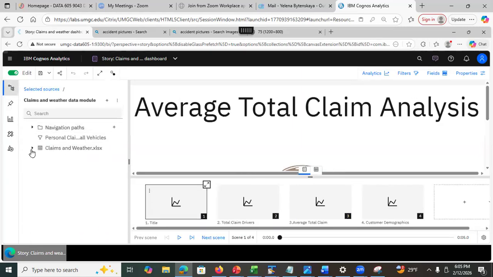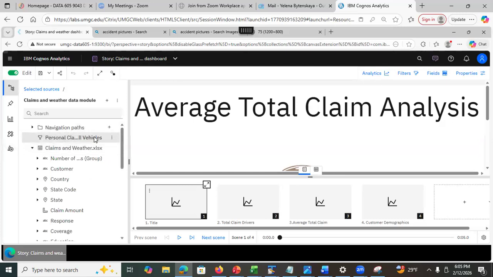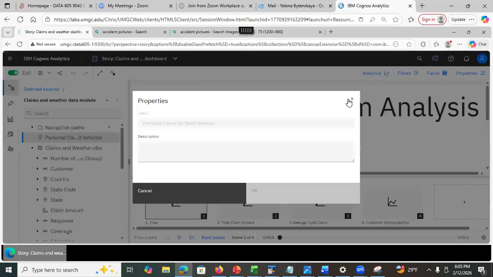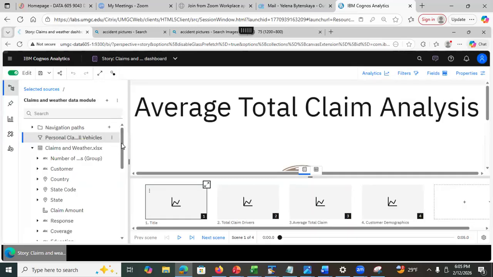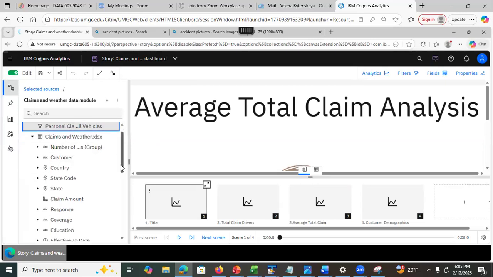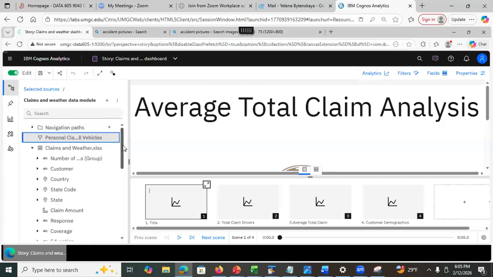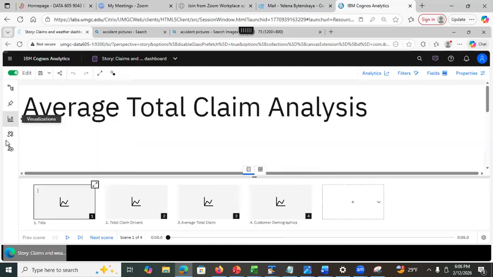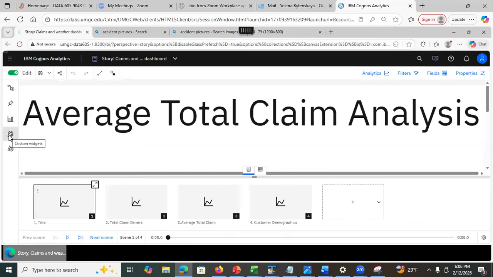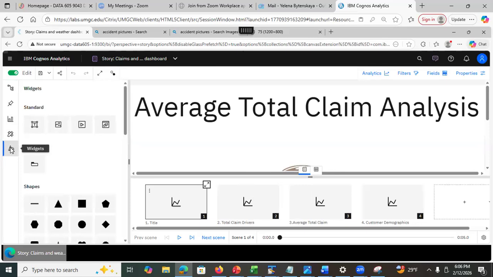That's the data that you used. And please notice that, again, this is a filter that is selectable, and there is no way to know what is defined if I did not use a descriptive name. So see all those calculations that we created? They're available here. Why? Because we created these calculations in a data module. And similarly, you can use the assistant to add visualizations, you can use pins, or you can add brand new visualizations, right? And you can add widgets, right? Widgets right here.